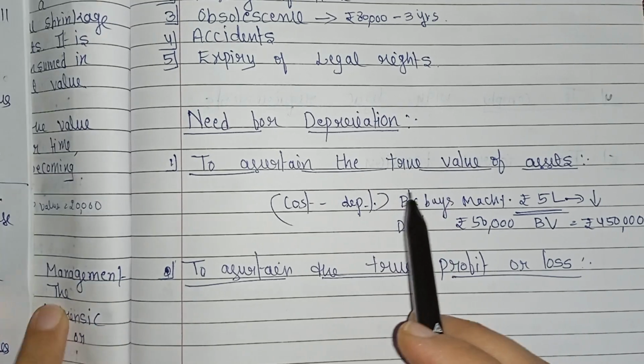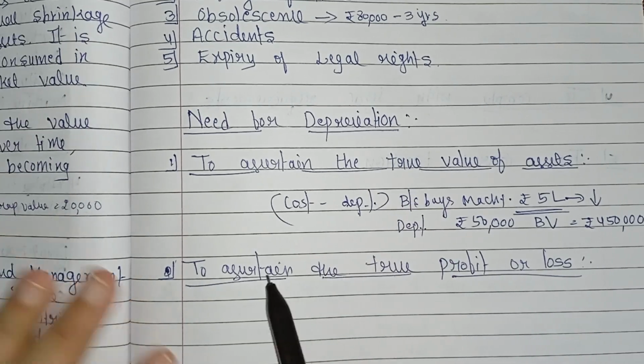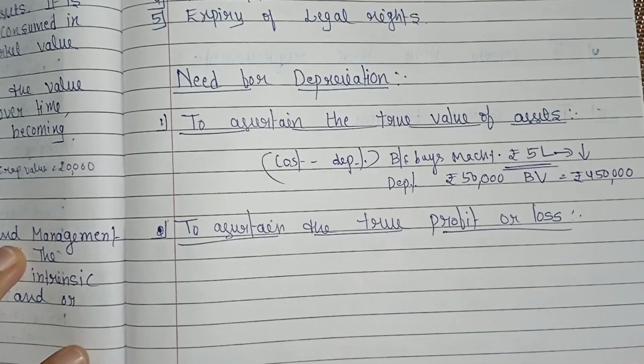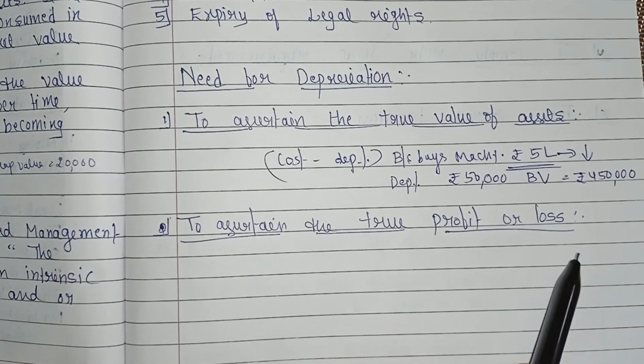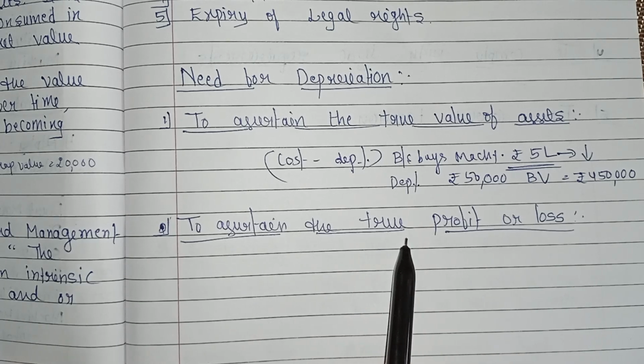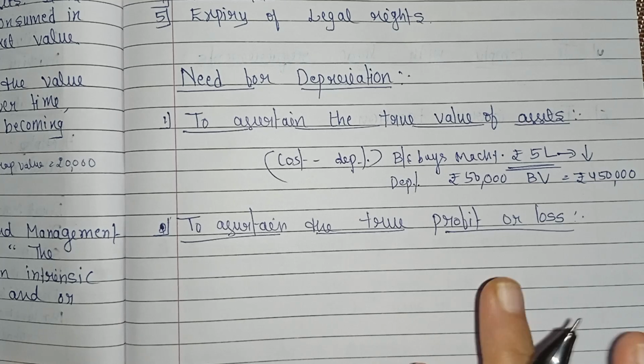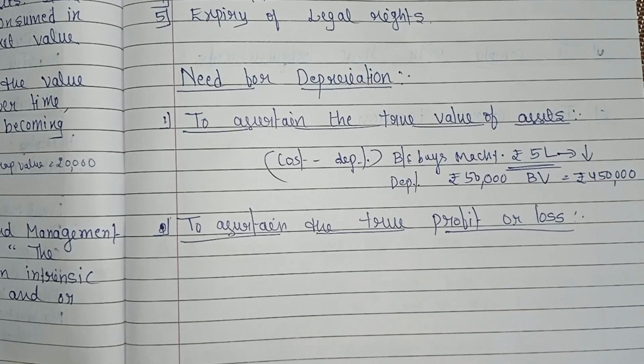The second need is to ascertain the true profit or loss. Assets lose value while earning revenue. So if we ignore depreciation, what happens? We overstate the profits because we are not recording the cost of using the asset.